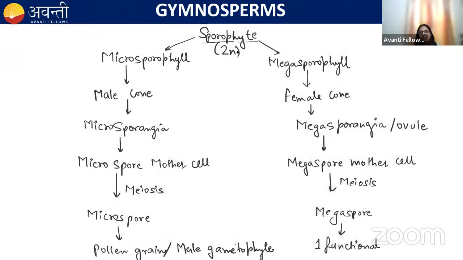Here also the main plant body is diploid, or sporophyte. The sporophyte has microsporophylls and megasporophylls. We know that these sporophylls cluster together and form a cone like this. If the microsporophylls cluster together, they will form the male cone. Okay, and in some, the megasporophylls cluster together and form the female cone.